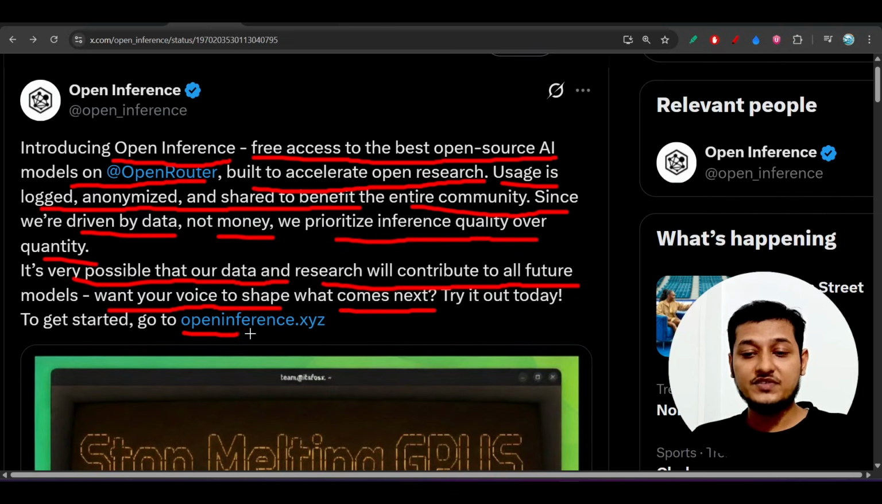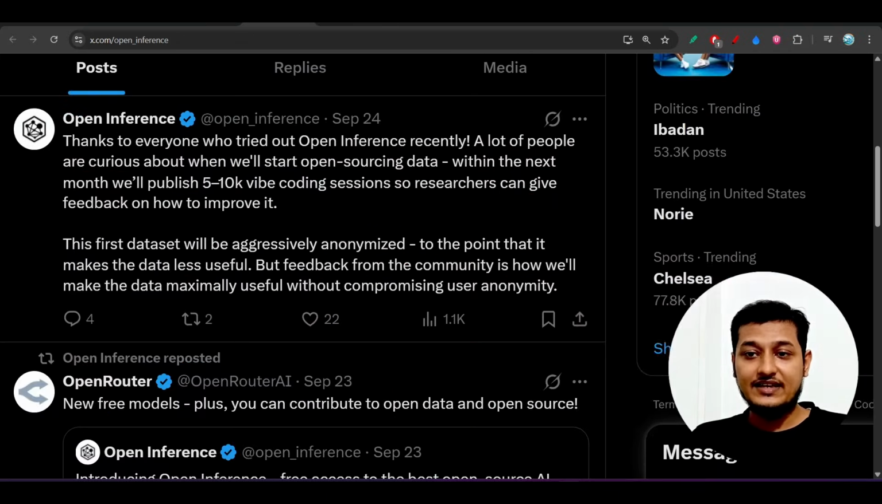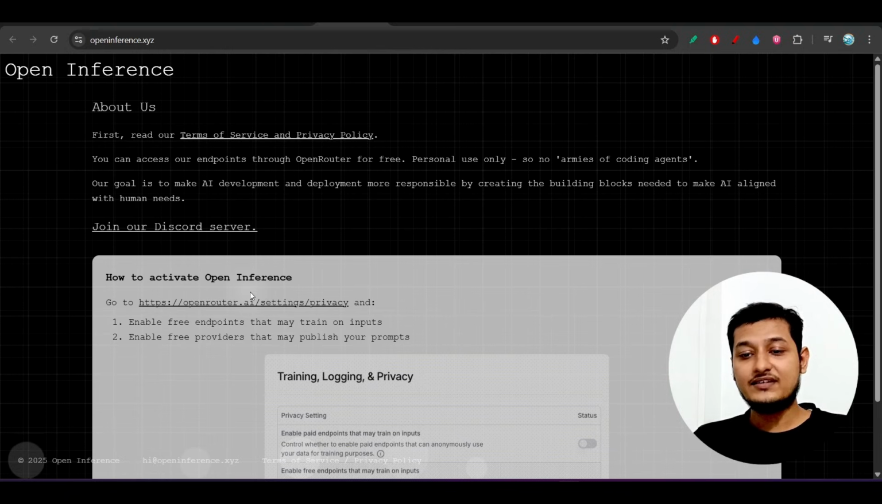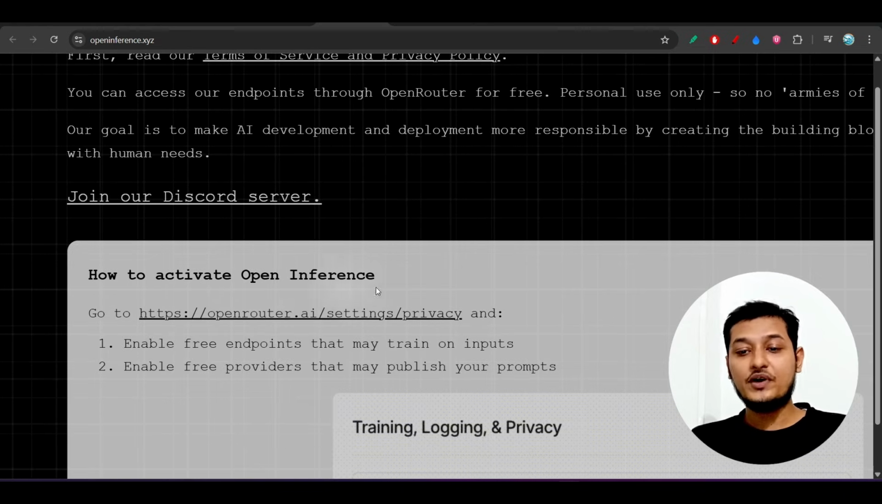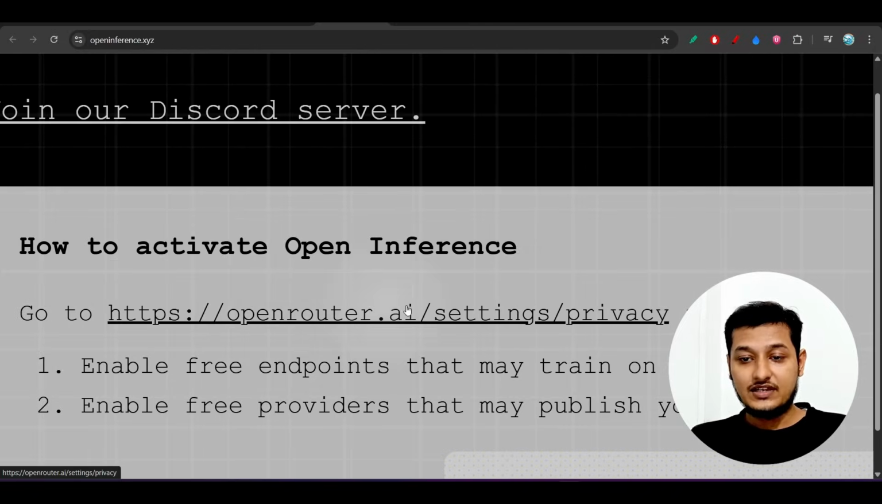So this is the website openinference.xyz. I have given this link in the description. Go there, you will find this kind of interface. Okay, now to use this, here you see how to activate OpenInference. They have given this link, so just click on this link.